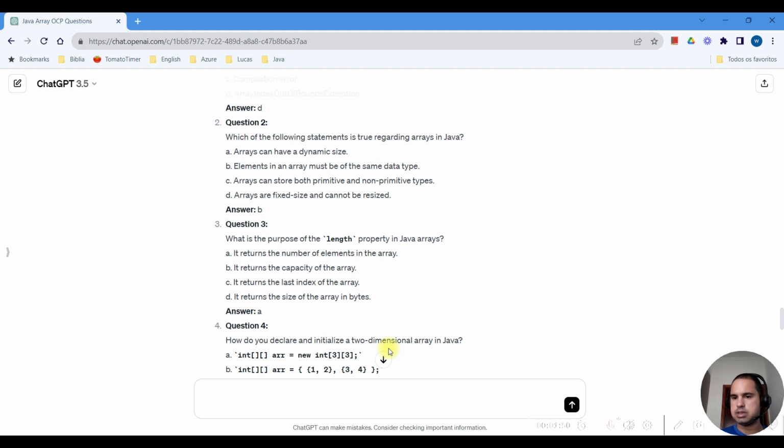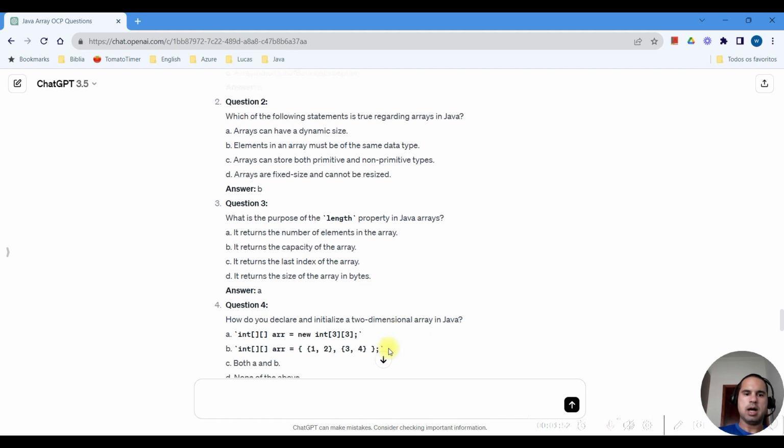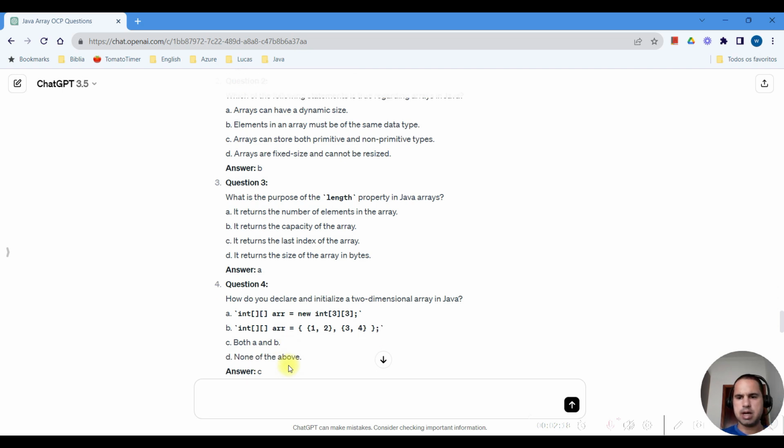So let's do number 4. How do you declare and initialize a two-dimensional array in Java? So here we initialize an array with no elements, only with the space, and in letter B we initialize with elements inside it. So both A and B. Let's see the answer now. Now ChatGPT is correct.